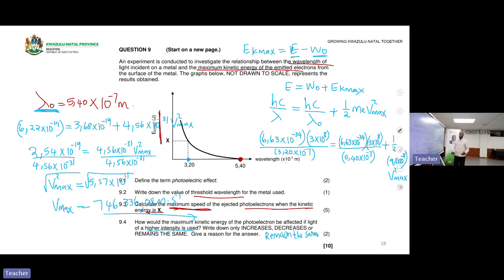Reason: the light has the same energy and the work function is the same. Easy 10 marks, right? So this is a very good topic for us to score marks. We shouldn't lose marks here at grade 12. We should be capitalizing on this section.